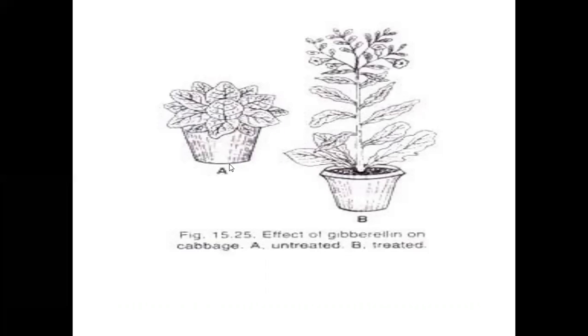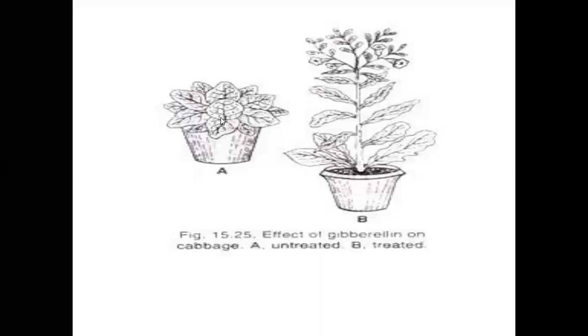The gibberellins also play a major role in stem elongation. Here we take a normal cabbage. Before spraying gibberellins on the cabbage, the internodes are compactly arranged, so they look like a flower-like structure. After spraying, the internodes are elongated by the gibberellin chemicals.